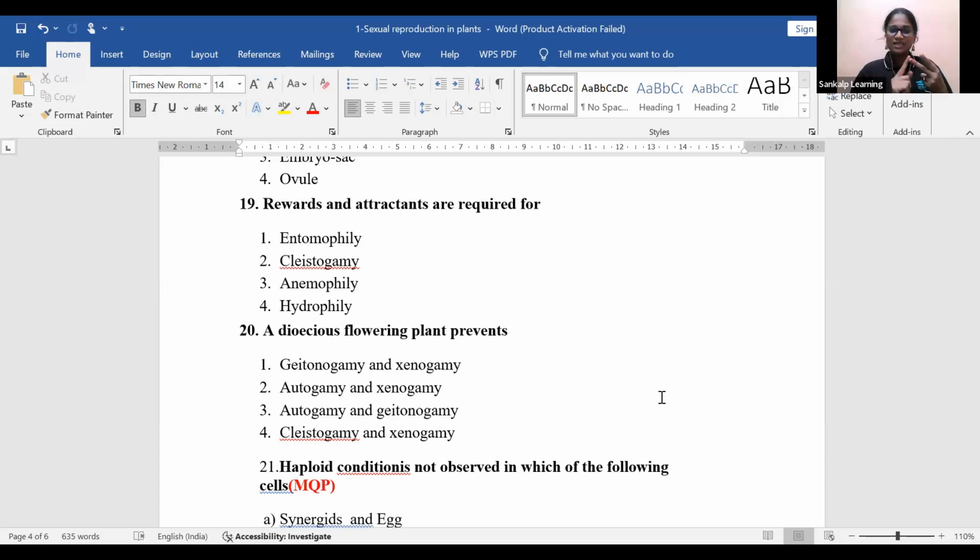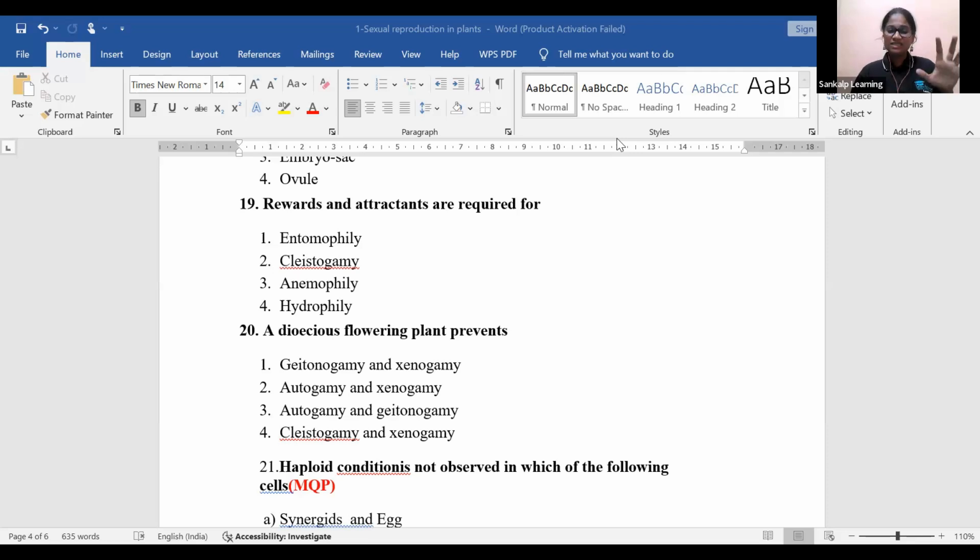Entomophily, cleistogamy, anemophily, hydrophily. So which pollinators want attractants and rewards? Cleistogamy, Allappa? They are not asking the type of pollination. Which pollinators need attractants and rewards? Very good. The correct answer is given only by Sindhu and Suma. Option 1, entomophily. Netravati also answered it correctly.